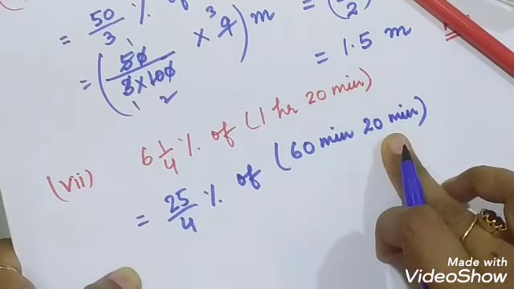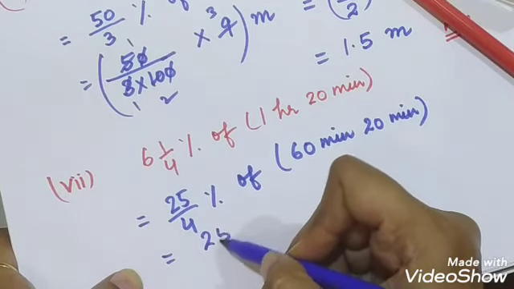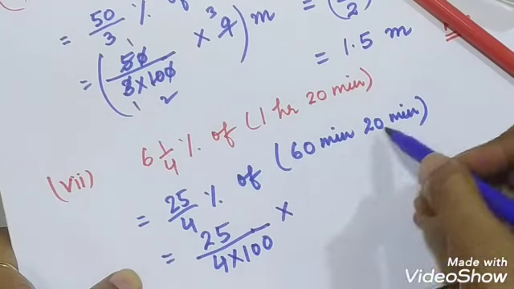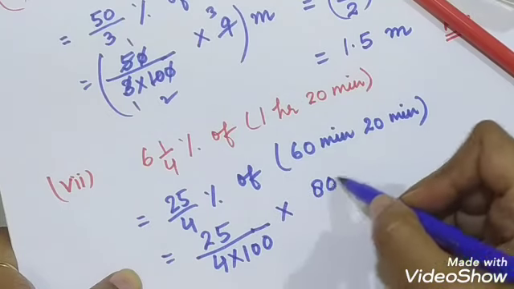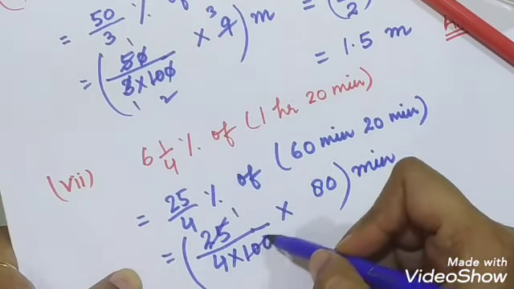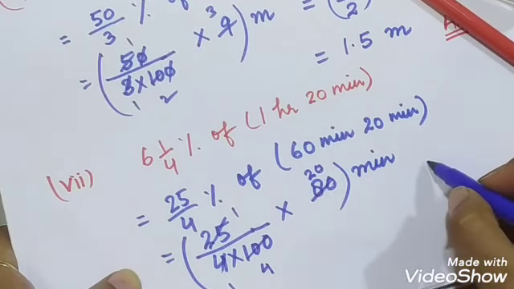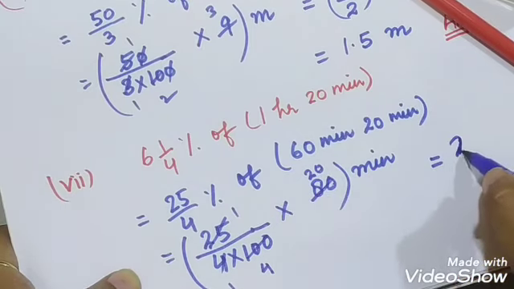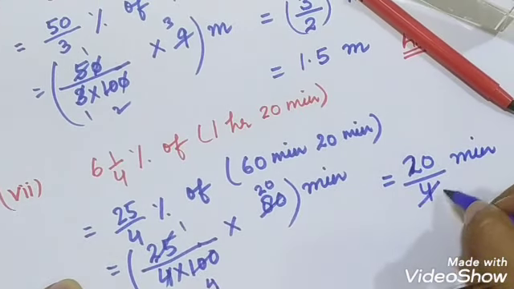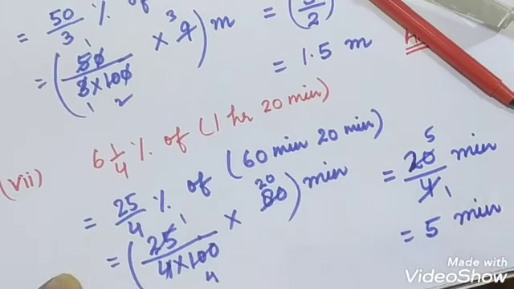So 60 minutes and 20 minutes when added together will give you 80 minute. So you can write 25/4 into 100, of means into, and it is 60 plus 20, 80 minute. Put the minute outside the bracket. 25 ones are 25, 25 fours are 100, 4 ones are 4, 4 2s are 8 and 0. So it comes out to be 20/4 minute, which further cancels with 4. 4 ones are 4, 4 5s are 20. So your answer will be 5 minute.